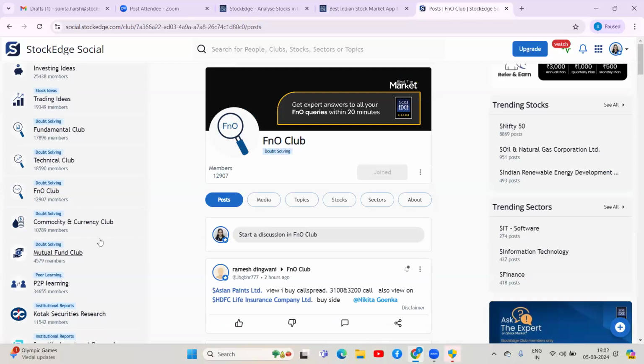Posting queries in any of the doubt solving clubs is similar, right? You have to tag the stock using the $ sign, then put your question and post it in the respective club. Currency and commodity work similarly.